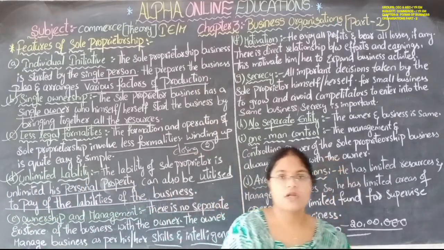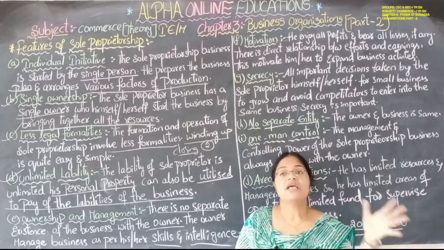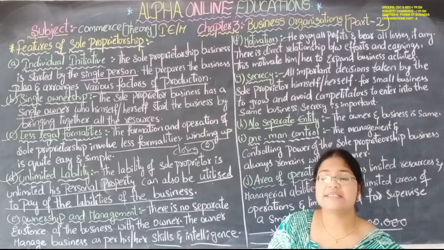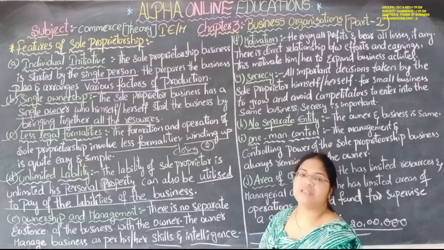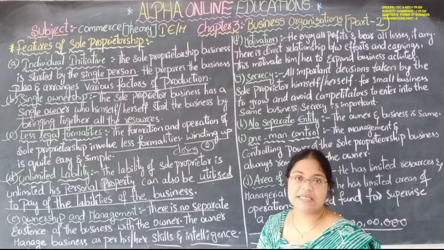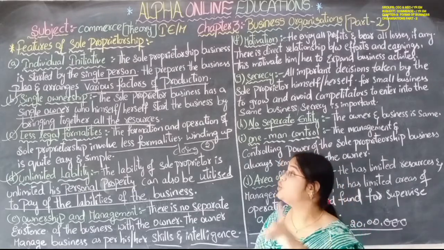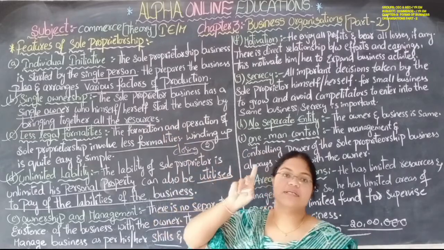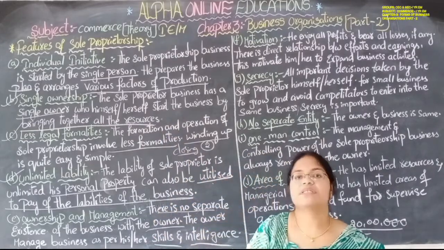He will become owner, he will become management, he will become labor, he will become investor, he will become everything. Okay, he does not allow anyone to join his business because it is a single man show. It is a single ownership business. Only one person is required. Only one person will be there.